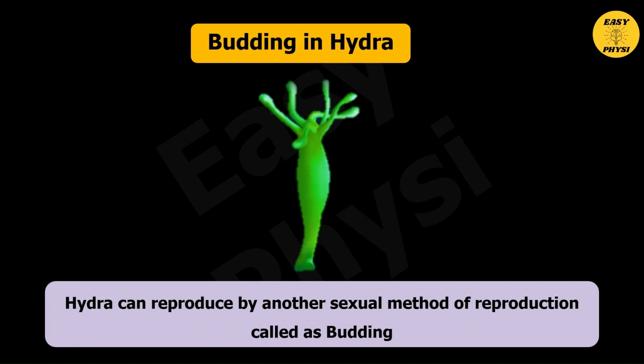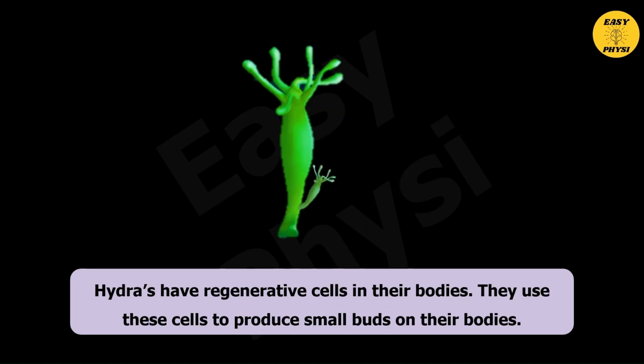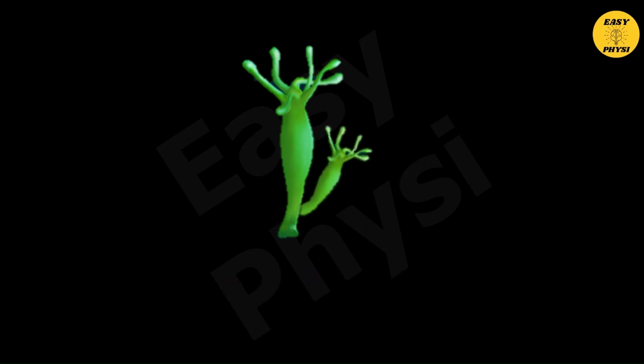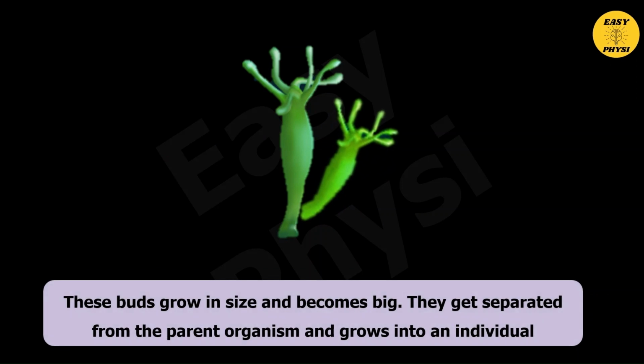Budding in Hydra. Hydra can reproduce by another asexual method of reproduction called budding. Hydra have regenerative cells in their body. They use these cells to produce small buds on their bodies. These buds grow in size and become big. They get separated from the parent organism and grow into an individual.